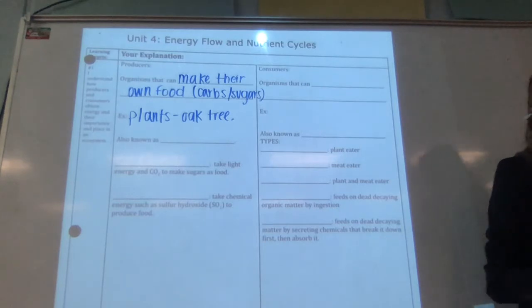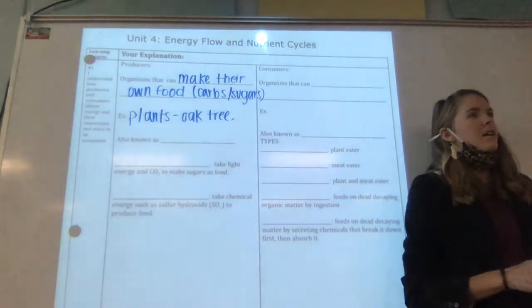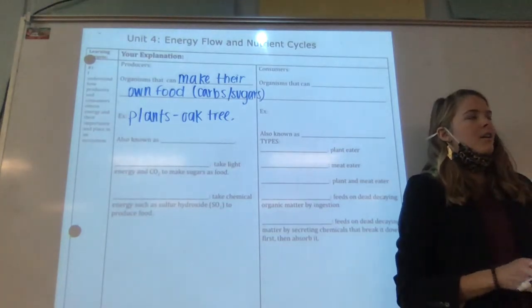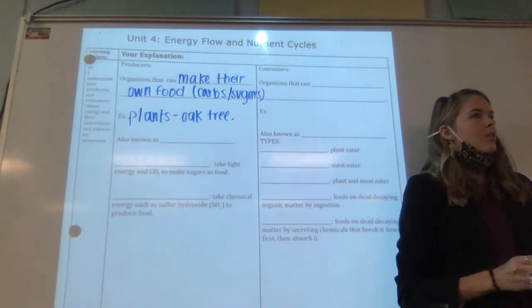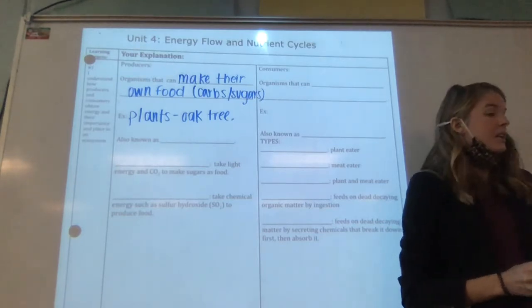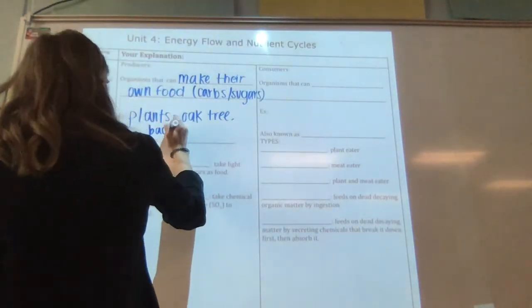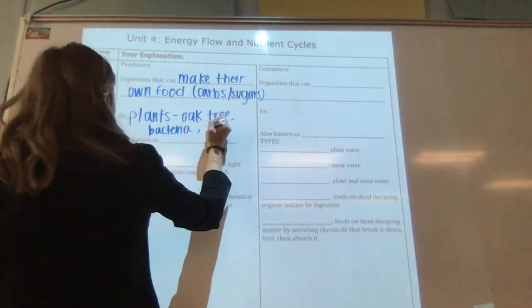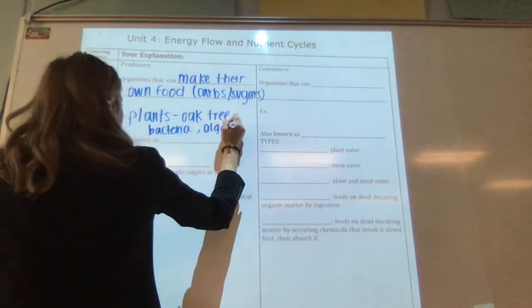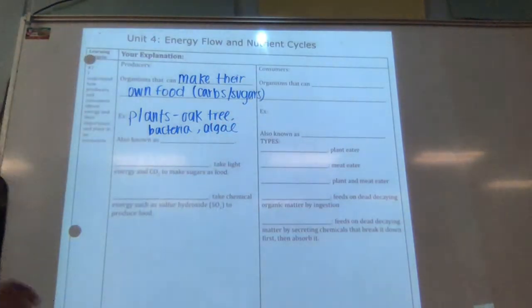Grass is a plant. What about something that's not a plant? Bacteria. Bacteria, yeah. Or algae. Algae is technically a plant, but you could say archaea also. Okay? So any type of plants, bacteria, and algae all make their own food because they are producers.